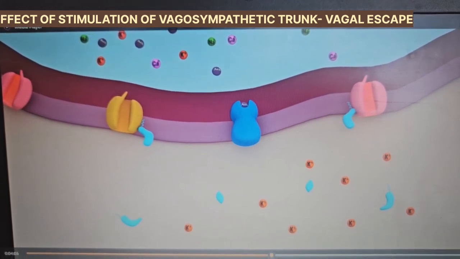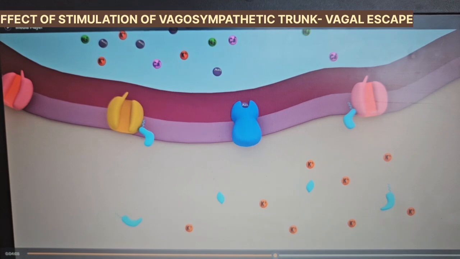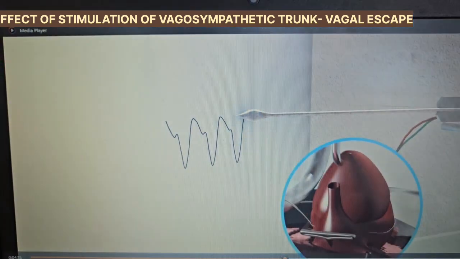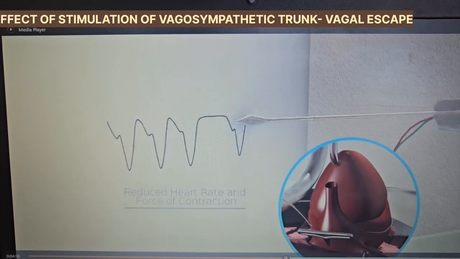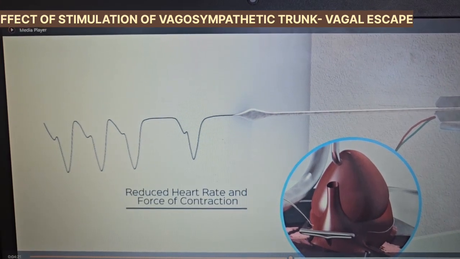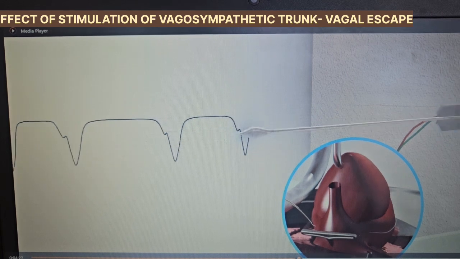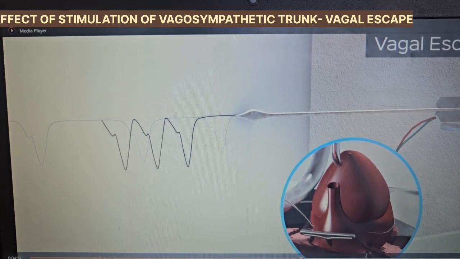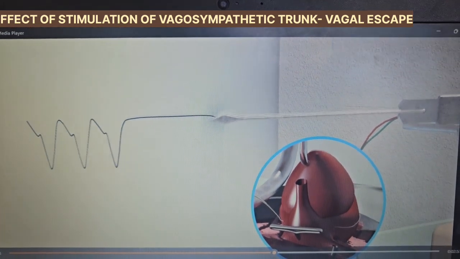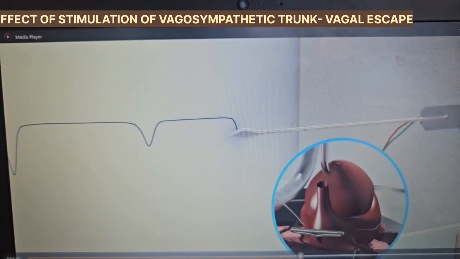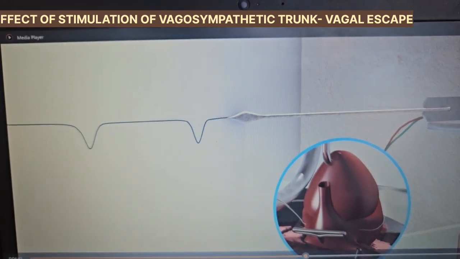Thus, the stimulation of the vagus nerve reduces the heart rate. The reduction in calcium ions reduces the force of contraction. Hence, the stimulation of the vagus nerve reduces the heart rate and the force of contraction of the frog heart. A strong vagal stimulation can stop the heart by the same mechanism. Vagal escape. We saw through the experiment that even though we keep stimulating the vagosympathetic trunk, after the heart stops, eventually the heart starts beating on its own.